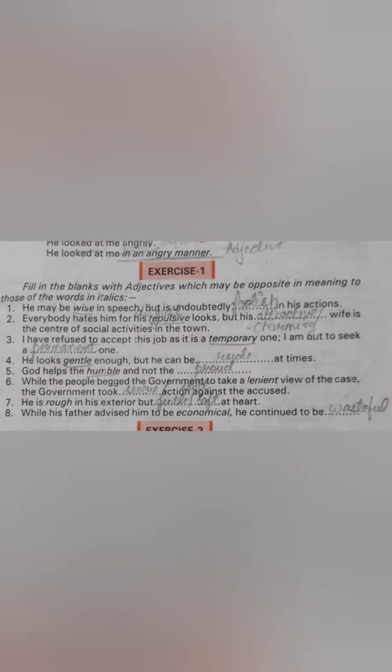Exercise 1. Fill in the blanks with adjectives which may be opposite in meaning to those of the words in italics. First one, wise, opposite is foolish. Second, repulsive, opposite is attractive or charming. Third, temporary, opposite is permanent. Fourth one, gentle, opposite is rude. Fifth, humble, opposite is proud. Sixth, lenient, opposite is severe or strict. Seventh, rough, opposite is gentle or soft.